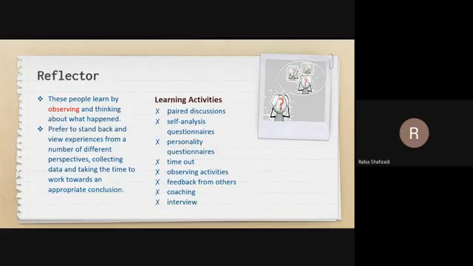If talking about their philosophy, they are more likely to say, let me just think about this for a moment, or don't rush into anything. So when we're talking about the reflectors, they are more toward reflection, more toward thinking about the situation. They will first collect the information, maybe from direct or indirect observation. Then they will prefer to think about it thoroughly, and then they will come to a conclusion.